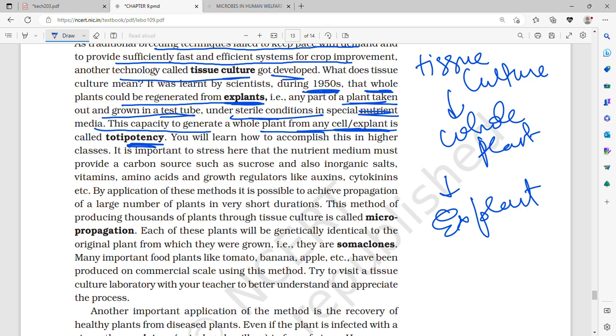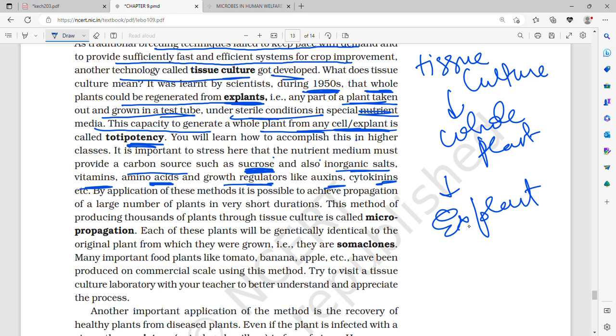So any part of the plant, that is an explant, taken in a test tube under sterile conditions in a special nutrient medium, can regenerate a whole plant. You will learn how to accomplish this in higher classes. It is important to stress here that the nutrient medium must provide a carbon source such as sucrose and also inorganic salts, vitamins, amino acids, and growth regulators like auxin and cytokinin.